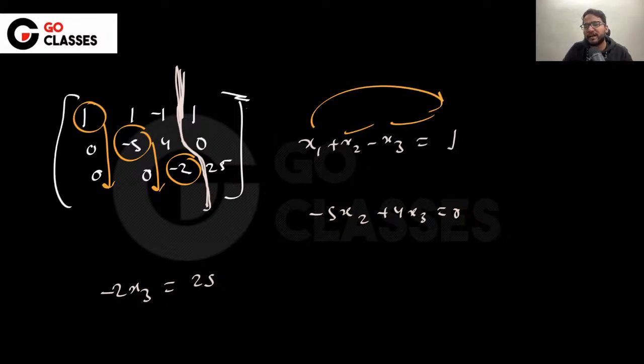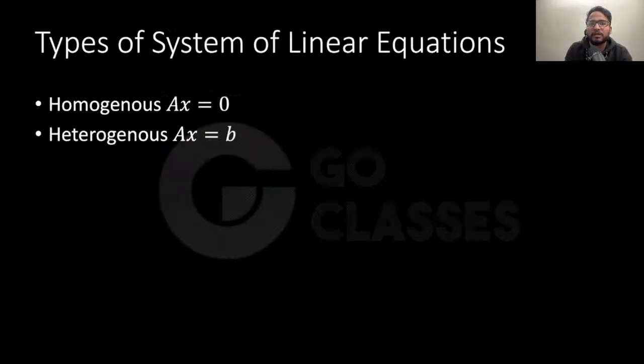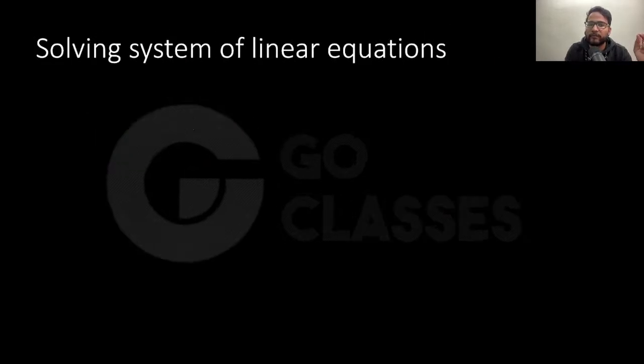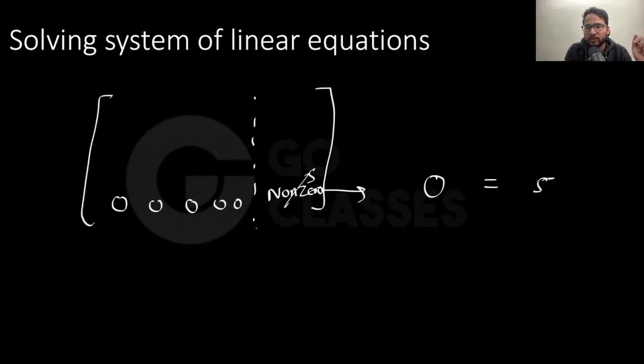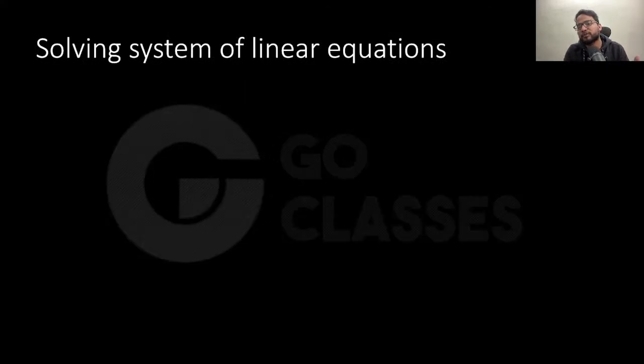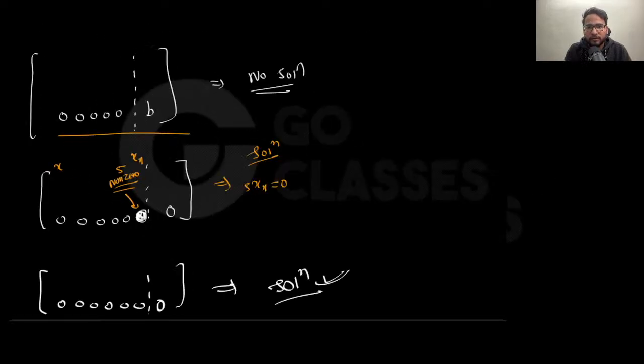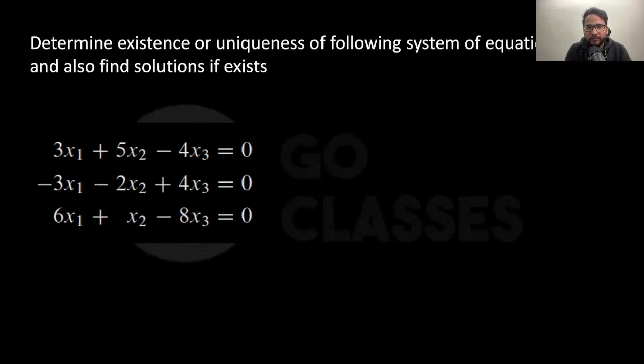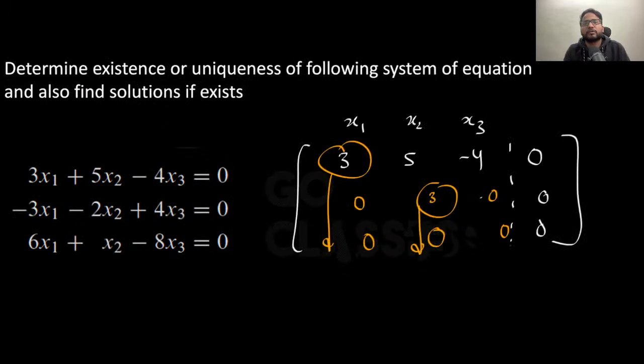Maybe it was a little ugly example. We will be having some nice examples also. Okay, so let's go and solve the system of linear equations, which is Ax equal to 0 and Ax equal to b. So first let's solve for Ax equal to 0, right? And then we will solve for Ax equal to b.